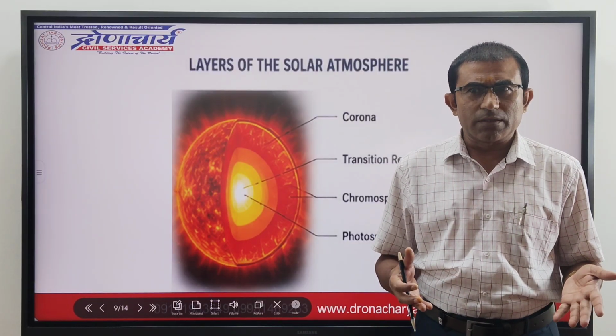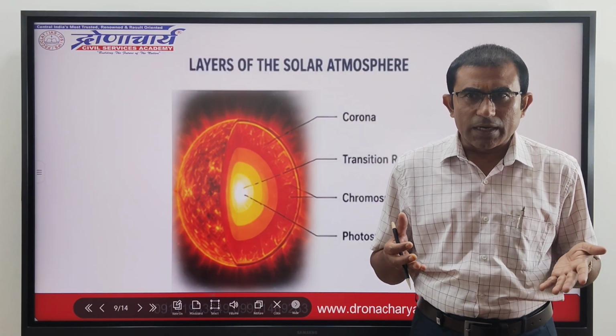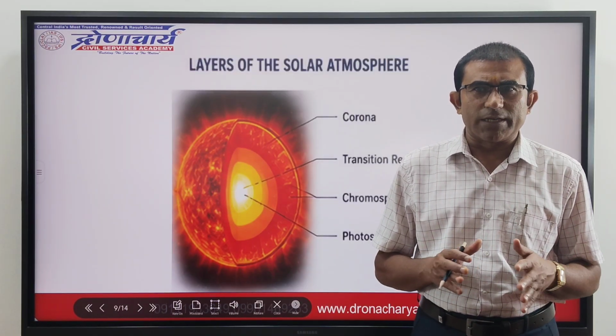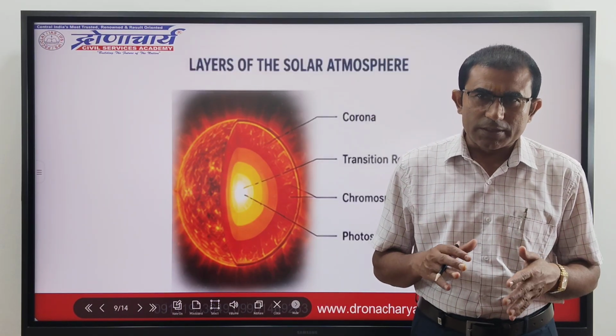The photosphere is an extremely uneven surface. The effective temperature on the outer side of the photosphere is 6000 degrees centigrade.